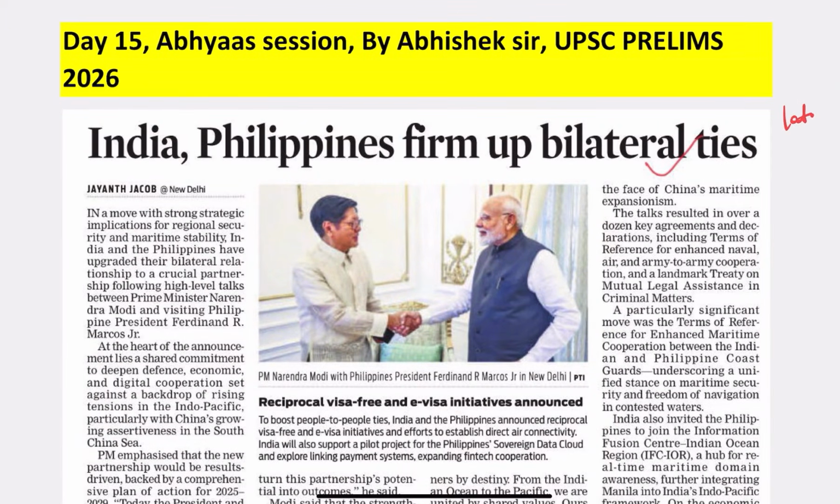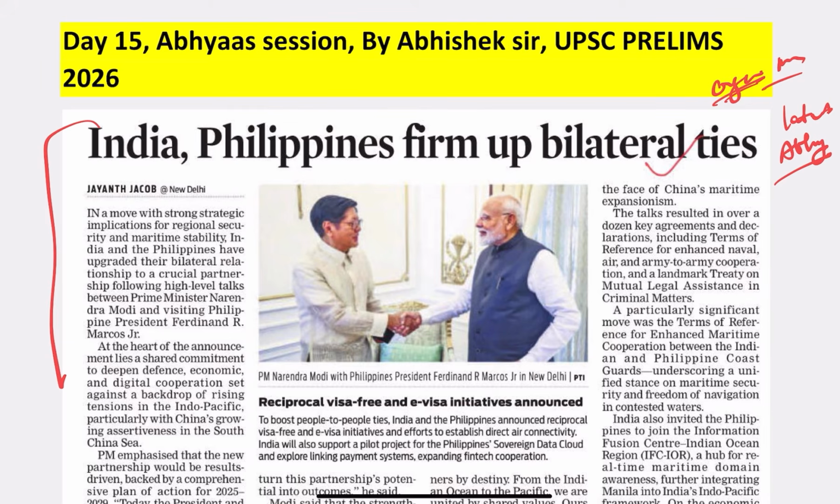Latest ABHYAAS session recently conducted. Now, basic idea is we will learn current affairs from the organic newspapers and everything. This is an organic source newspaper. No matter what, don't leave your newspaper for your prelims and mains both.